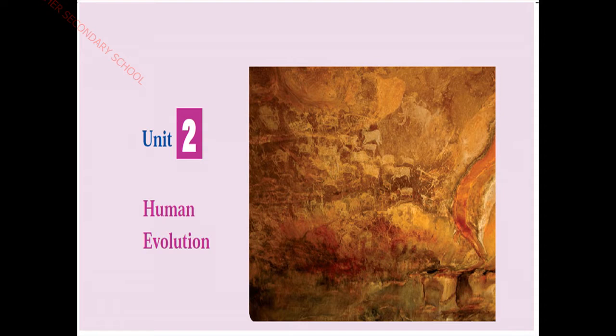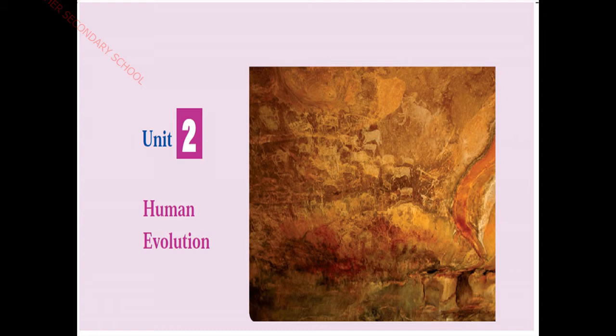What is the meaning of human? Human beings collectively, together, we are going to know about human evolution. What does evolution mean? A gradual change leading to a more advanced development is called evolution. So today's topic regarding human evolution is about human beings collectively, a gradual change leading to a more advanced development in their lives.